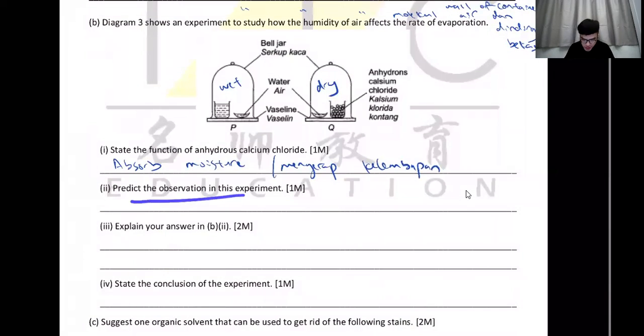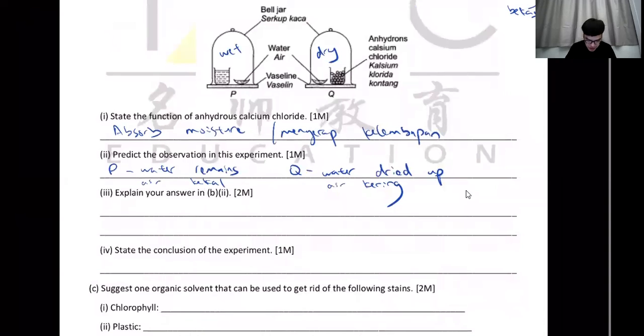All right, so number 2, predict the observation. So in P, water remains, whereas for Q, the water dries up. Air kekal, whereas for Q, air menjadi kering. Okay, so explain your answer. Because in P, air is humid, high humidity, kelembapan tinggi.